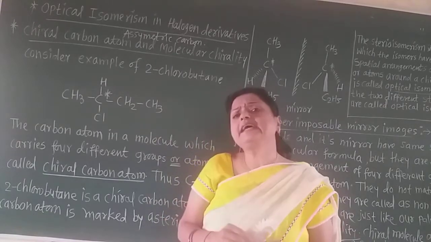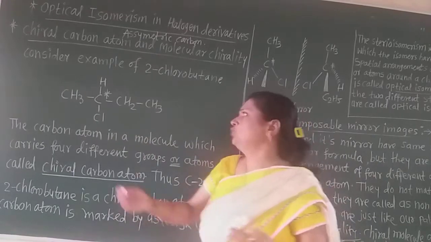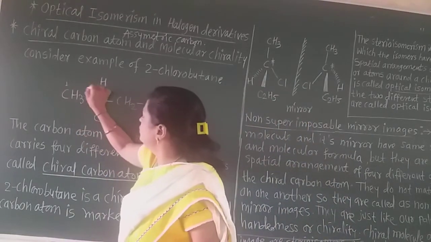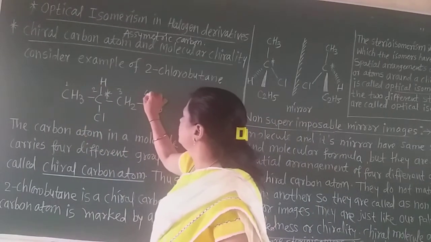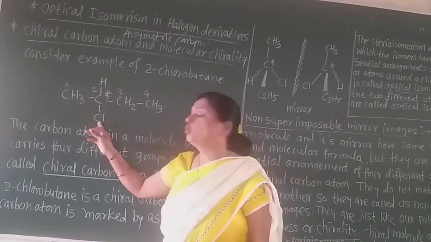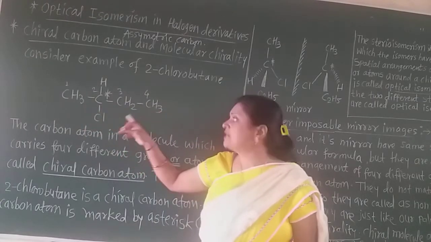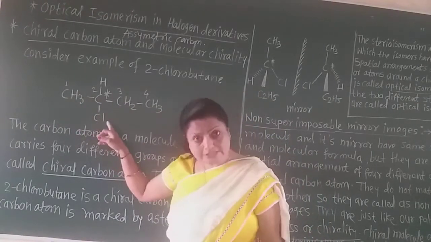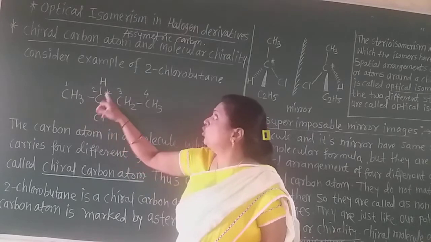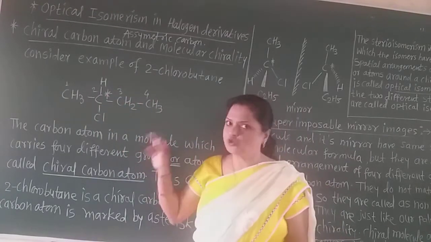Let us take the example of 2-chlorobutane. Now this is carbon 1, 2, 3 and 4. This is an alkyl halide. In the name of this alkyl halide, there is the chlorine atom on the second carbon. We give the numbering from here because here the chlorine is closer. So it is 2-chlorobutane, as there are 4 carbon atoms.